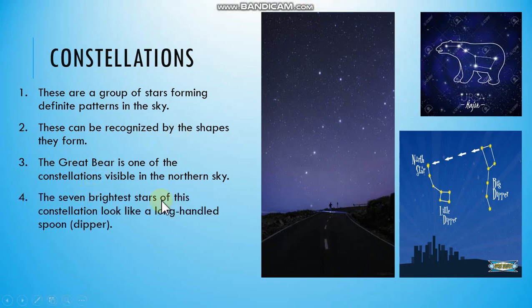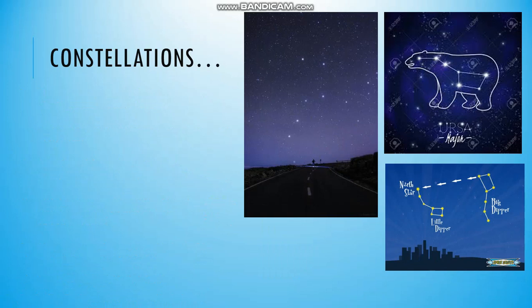Now, the 7 brightest stars of this constellation look like a long-handled spoon. If you see it, see this one, Big Dipper. It is just like a spoon. 1, 2, 3, 4, 5, 6, 7. There are 7 stars. And if we join these stars with imaginary lines, it becomes a spoon, also known as dipper. These 7 stars are called the Big Dipper. And in India, we call it as Saptarishi. Sapt means 7.